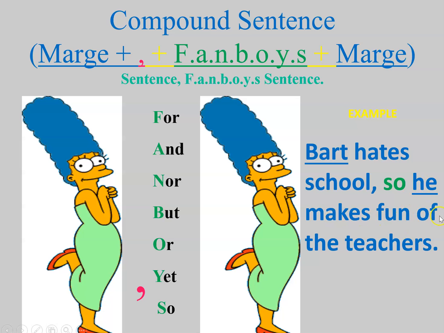He makes fun of the teachers. He is the subject, makes is the verb, and he makes fun of teachers is a complete thought. So this could stand on its own as well. This is a compound sentence. Independent clause, comma, fanboy, independent clause.